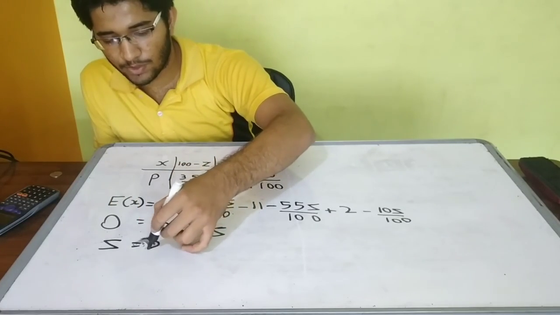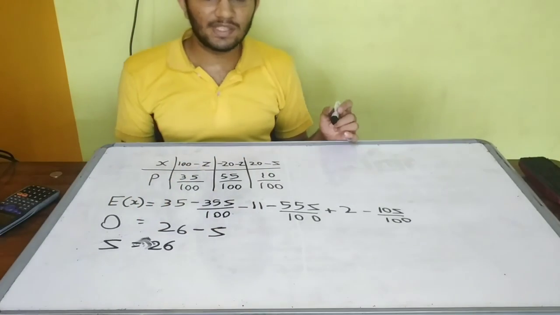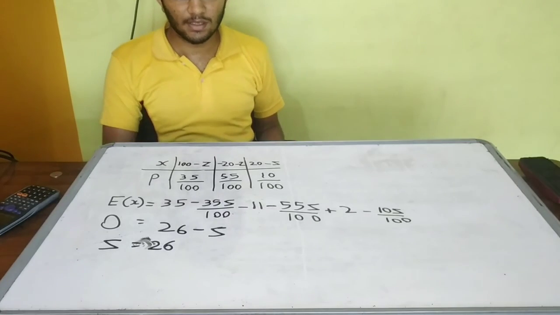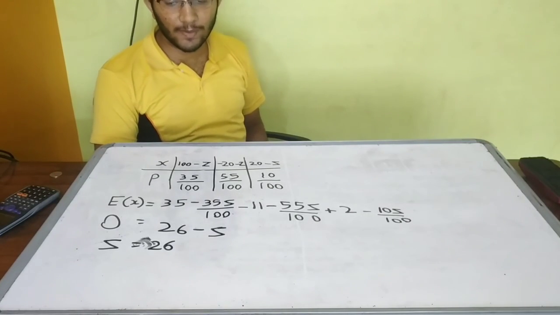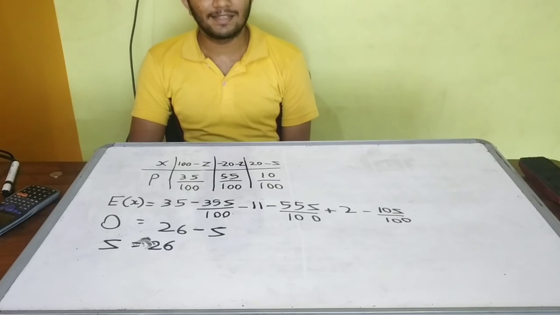The value of Z must be 26, which means the entry fee we have to fix for no profit, no loss will be 26. And that's it for today.